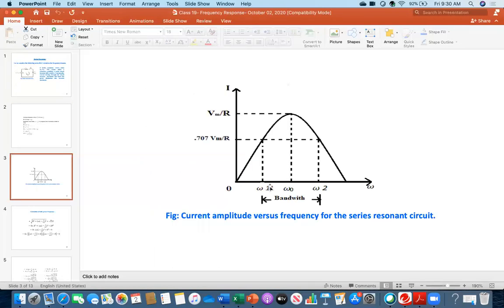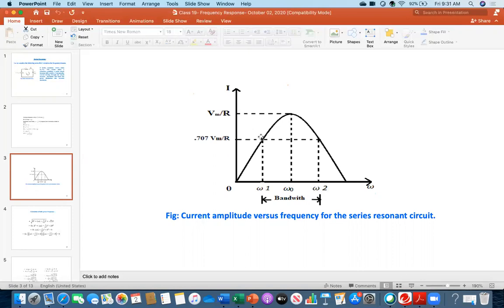Now what I am saying is that I need to know what is omega 1 and what is omega 2. That is my goal. I am still not done, even though in the next slide that is my objective. My goal is to find out what is omega 1 and what is omega 2. That I am trying to achieve.